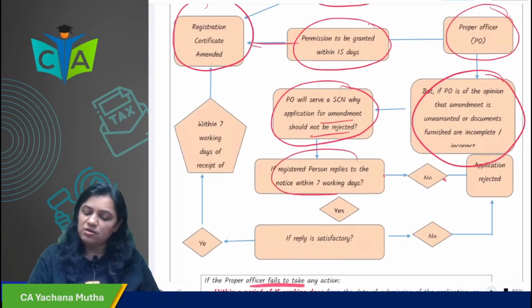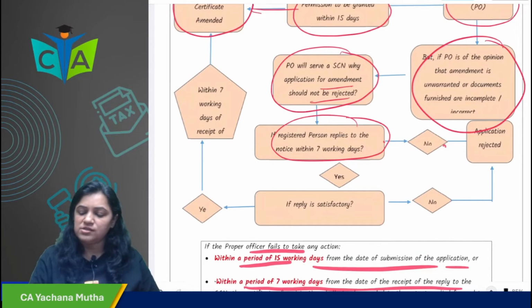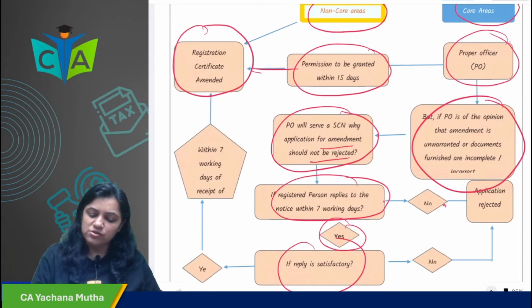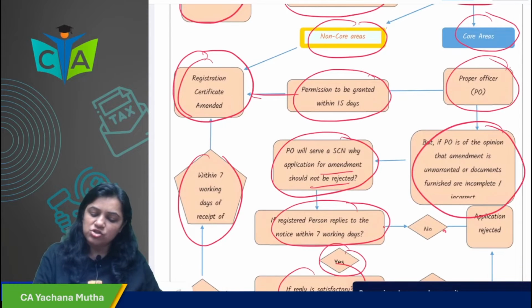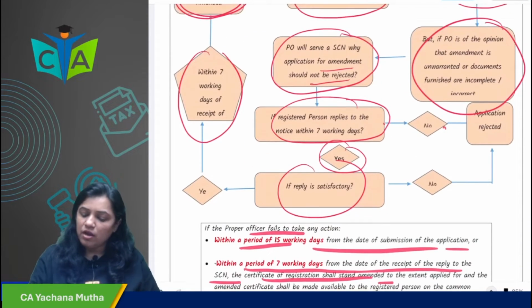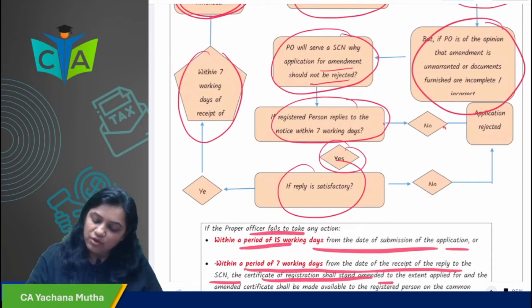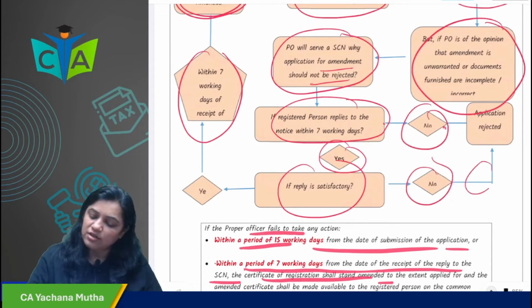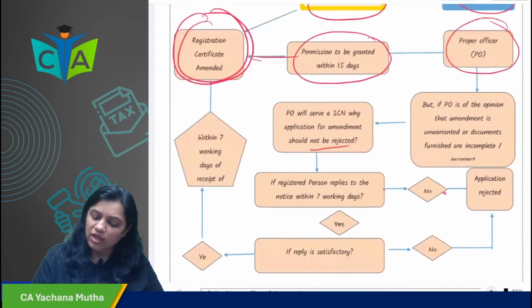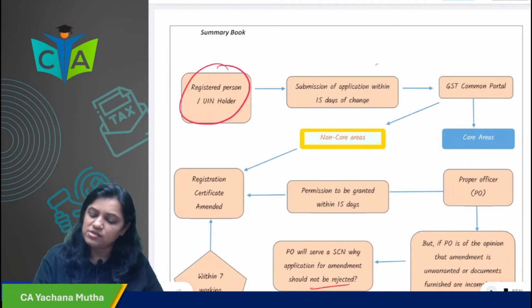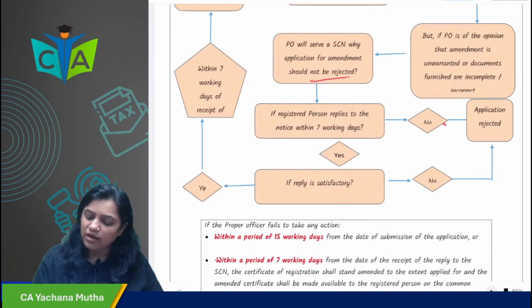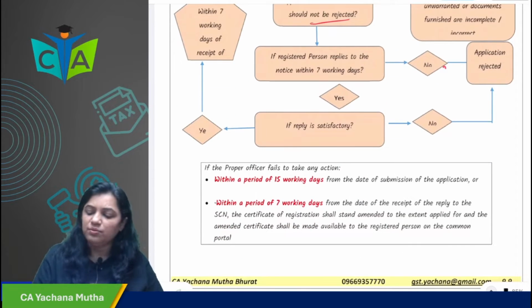If the registered person replies to the notice within 7 working days and his reply is satisfactory, then within 7 working days of the receipt of the reply, your registration certificate will be amended. If he does not reply to the notice or his reply is not satisfactory, then his application will be rejected. And the officer has to take action within 15 days, 7 days, and if he does not take it, then it is deemed to be taken.